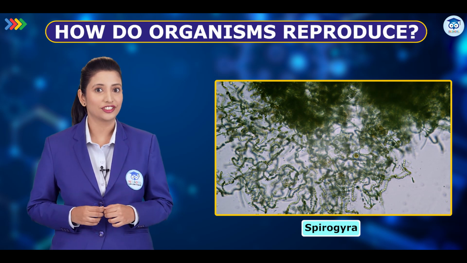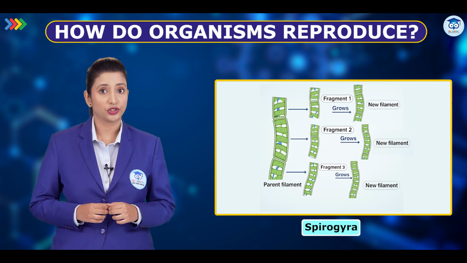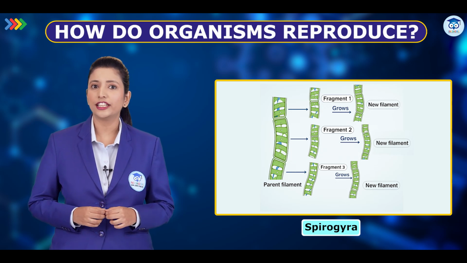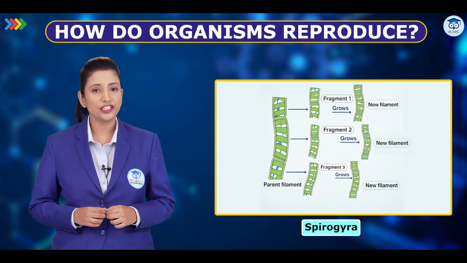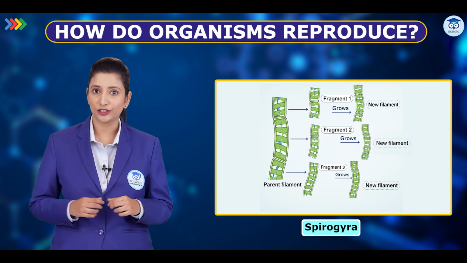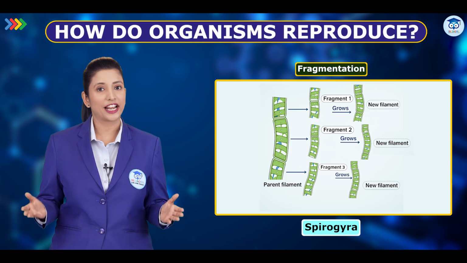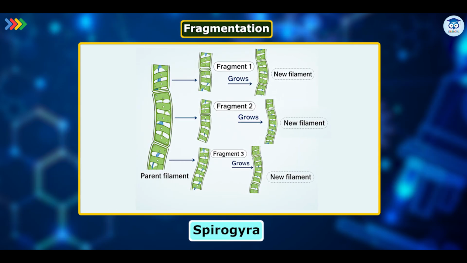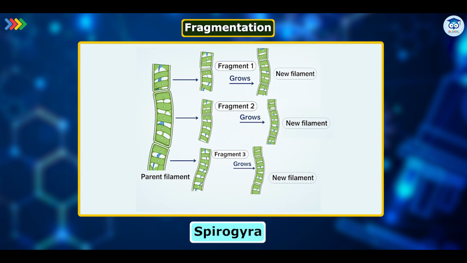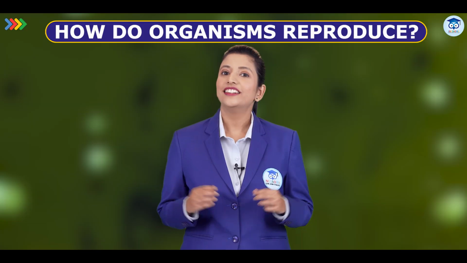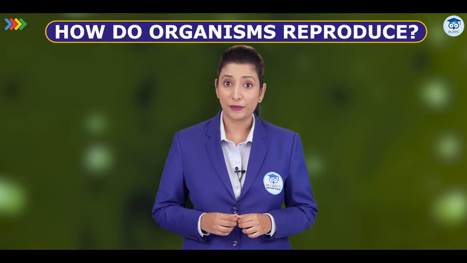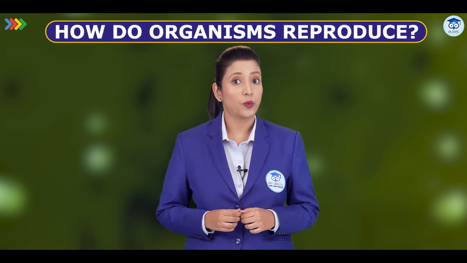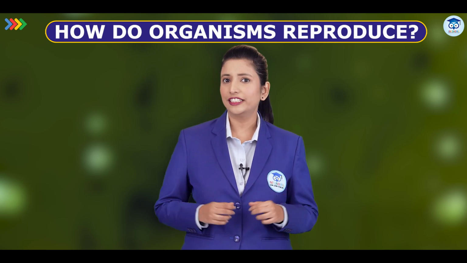And here's what's interesting. When Spirogyra matures, these filaments break into smaller fragments and each piece can grow into a new individual. That's fragmentation, a simple and efficient method of reproduction in organisms with less complex body design. Now that we've seen how this works in Spirogyra, let's understand why it works. Think of it this way.